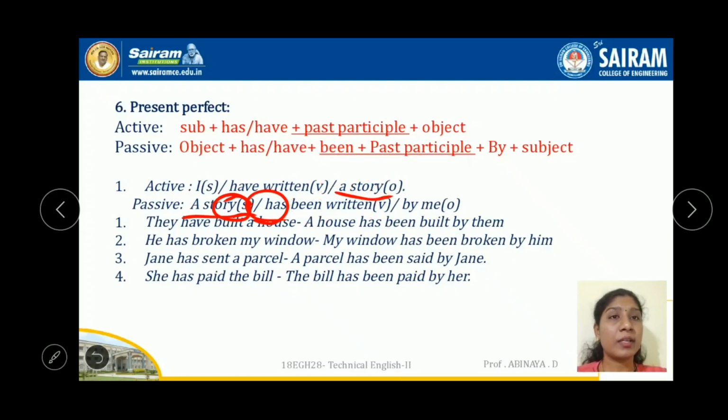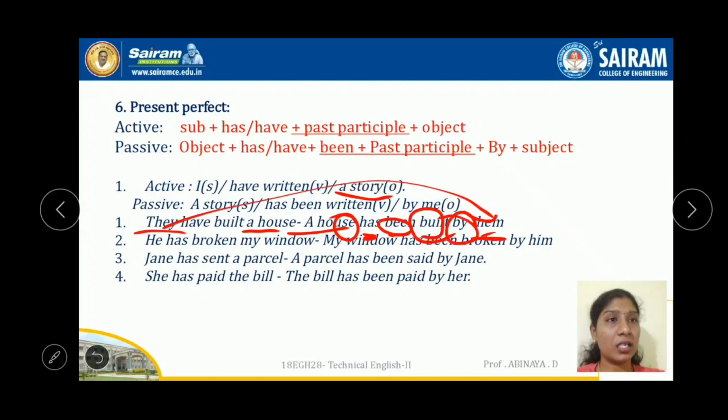The next statement, they have built a house. Object comes as subject. A house, singular, so has been, past participle built by they here as them. Why here have? Here this subject is plural, so we used have. But here the object that comes as subject is singular, so we have to use has only.